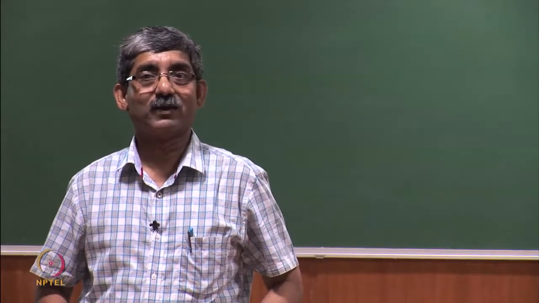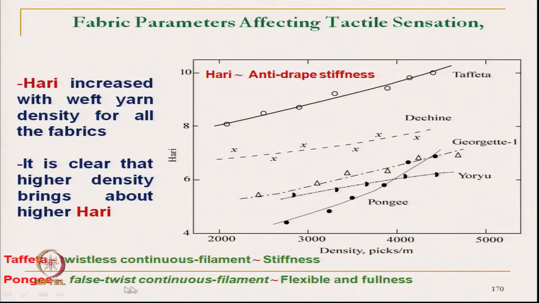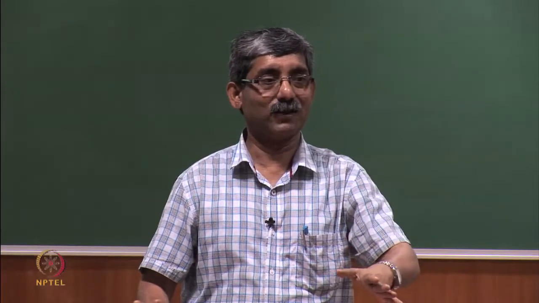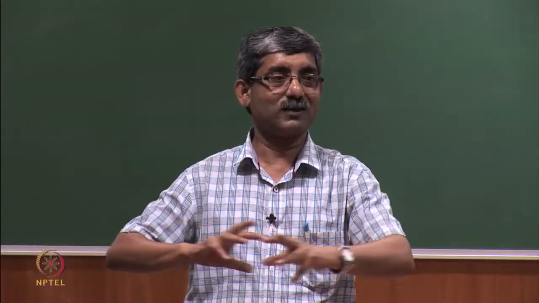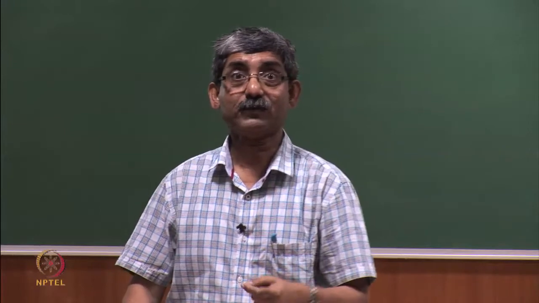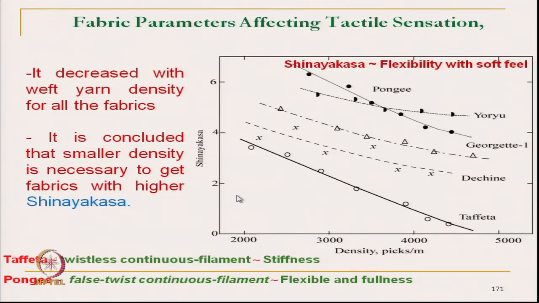And to get that, we should not use a continuous filament. If we wear a continuous filament fabric, it will definitely be stiffer in nature, it will give a certain type of tactile sensation.